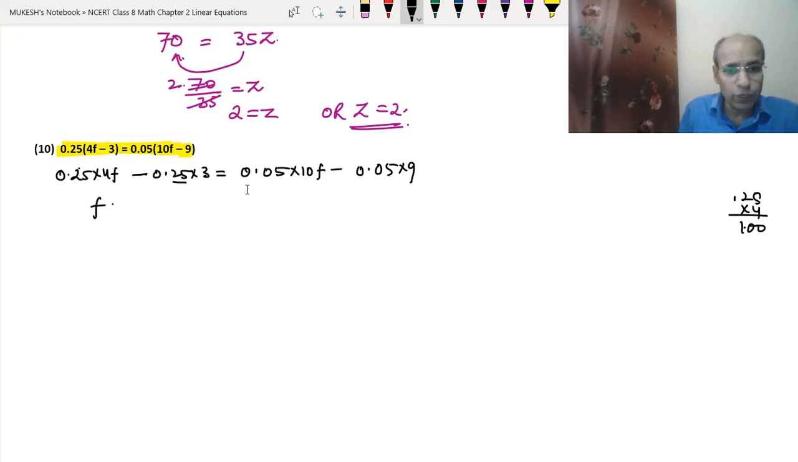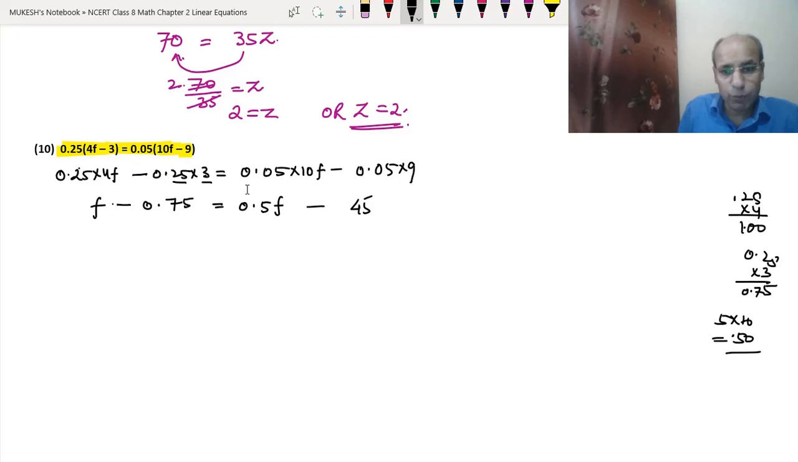Then 0.25 into 3. 3 5s are 15, 3 2s are 6 upon 7. So we will get 0.75. So minus 0.75 equals to 0.05 into 10. See, 5 into 10 is 50. And we have to put the point at 2 places. So 0.5 we got. So we got 0.5f minus 9 5s are 45. But we have to put the point before the 2 digits. The result is 0.45 we have got.